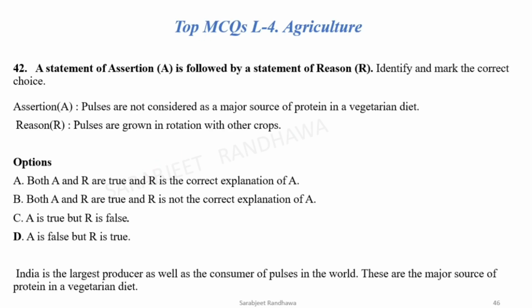Now it is an assertion and reasoning question. Now let us see. Pulses are not considered as a major source of protein in a vegetarian diet. Now here this statement is wrong. Pulses are a good source of protein in the vegetarian diet. So this statement is not correct. Pulses are grown in rotation with other crops. This is correct. Now here the option is D. A is false, but R is true.